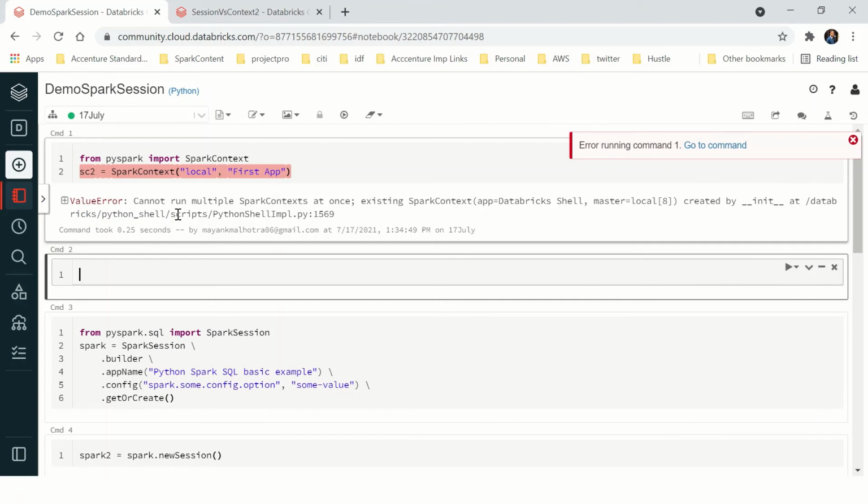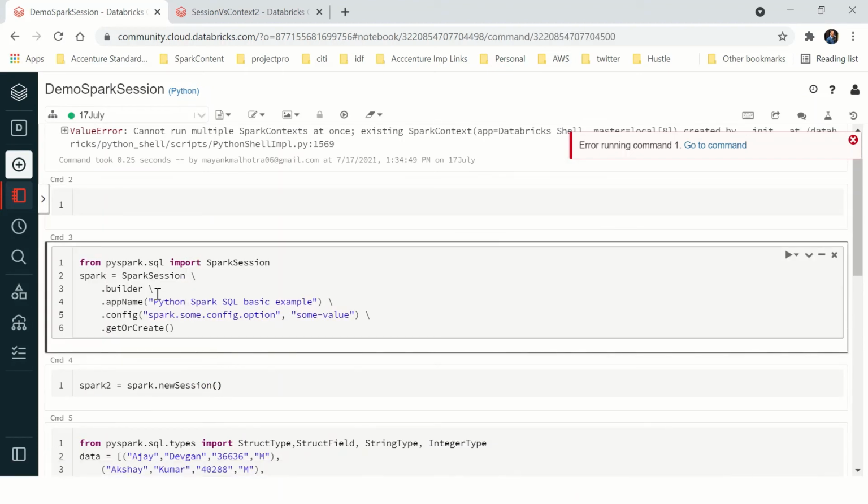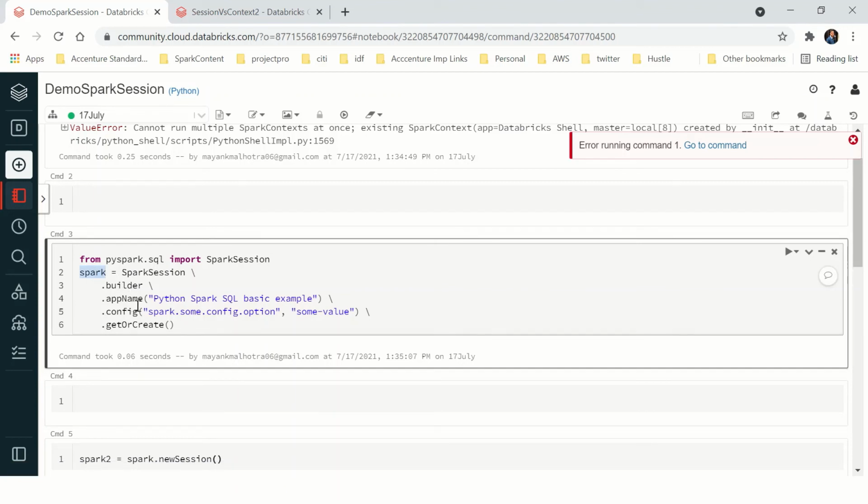Oh, we get an error. It says cannot run multiple Spark contexts at once. This implies we can have only one Spark context per job. Now let's try to create a Spark session, which is already there, but we are creating it again. Yes, so we can create multiple Spark sessions. Earlier the Spark session was present with the name spark, right? But we have overwritten it and created one Spark session again with the same name.